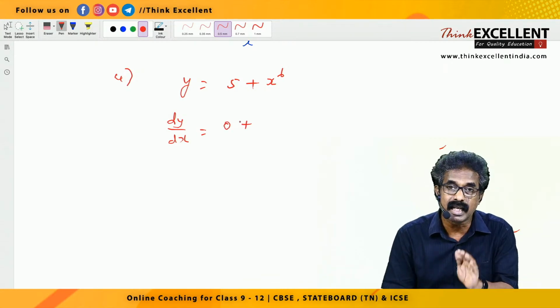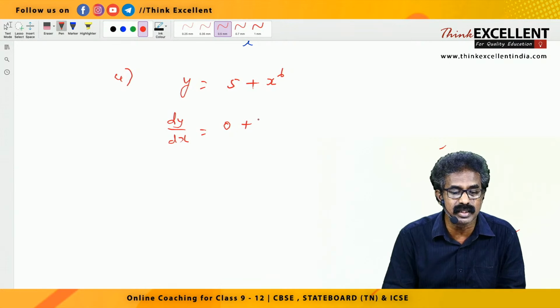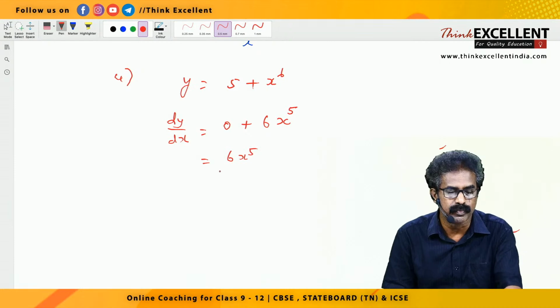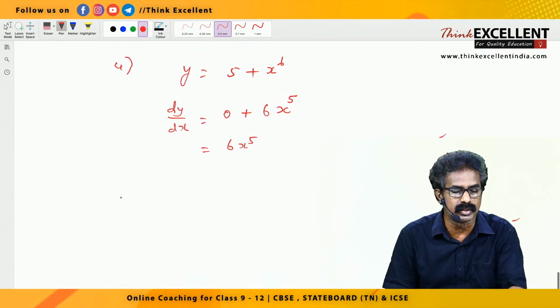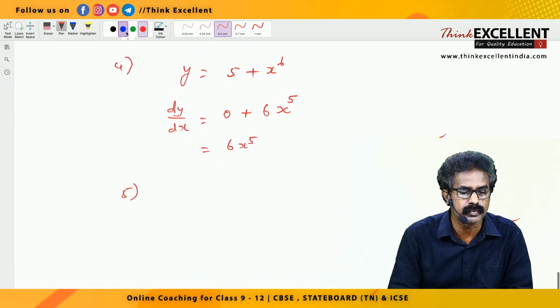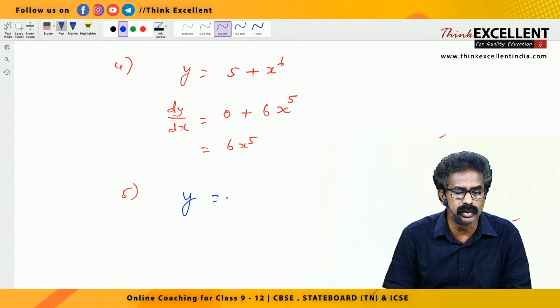Plus x raised to 6. x raised to 6 is like x raised to n. So you have to use 6 into x raised to reduce 1, 6x raised to 5. So your answer is 6x raised to 5, right? This is 5 plus x raised to 6. I'll give another question. y equal to 5 into x raised to 6. Please listen here.